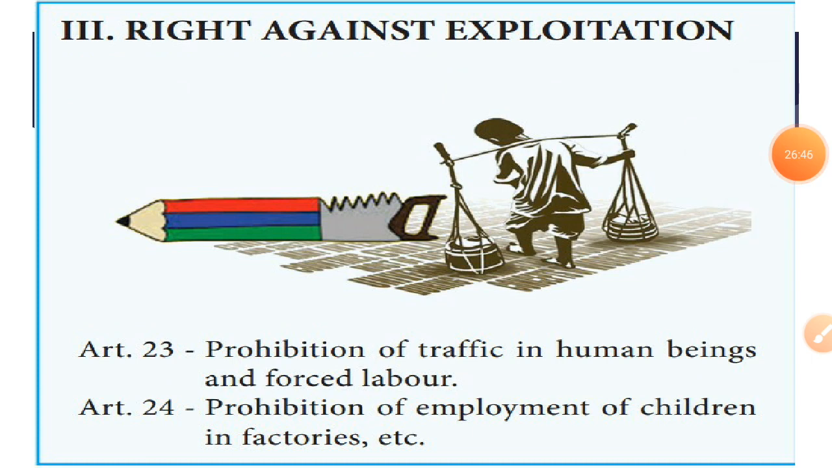The next is right against exploitation. Article 23, prohibition of traffic in human beings and forced labor. Article 24, prohibition of employment of children in factories, etc. Under this article, child labor should be punishable.